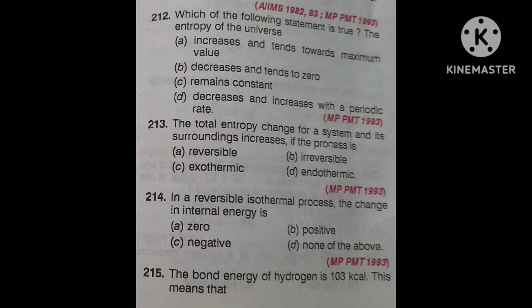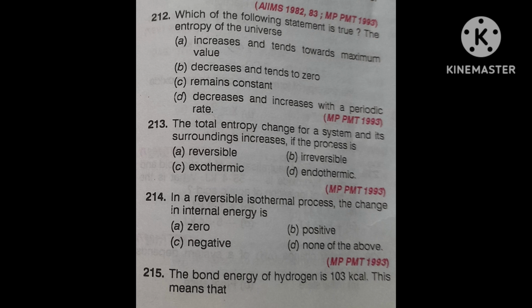Again I am repeating the question. Which of the following statements is true? The entropy of the universe: first option, increases and tends towards maximum value. Second, decreases and tends to 0. Third, remains constant.